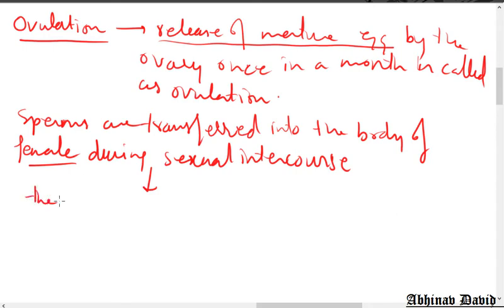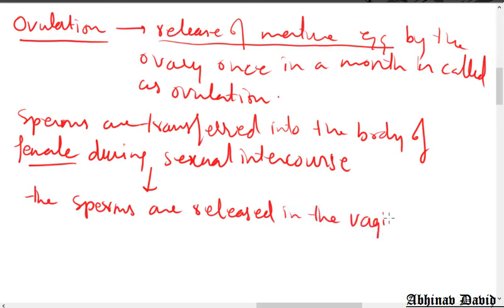Where are the sperms released? The sperms are released in the vagina.